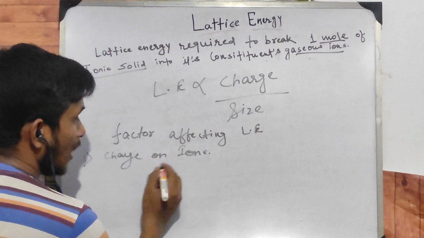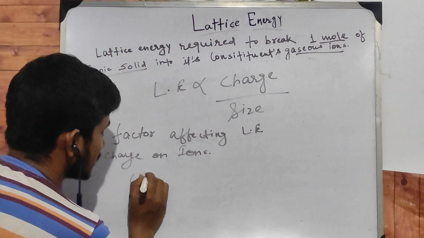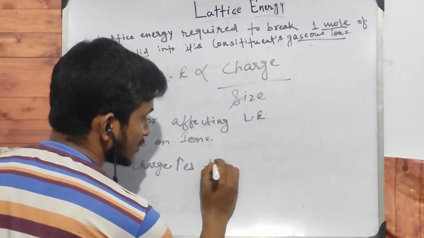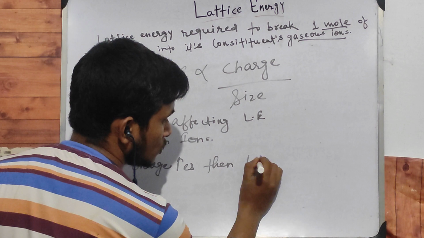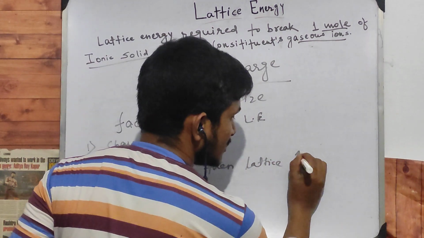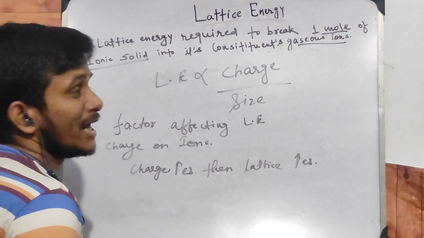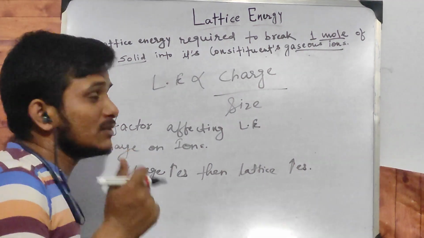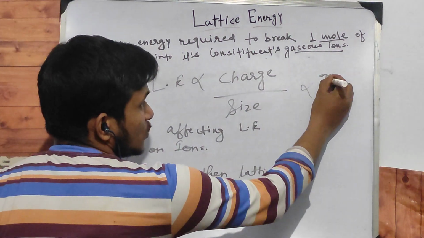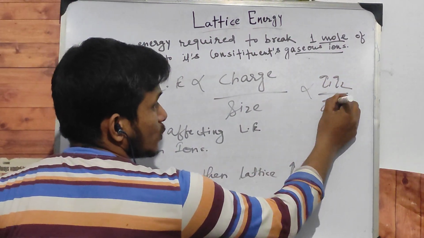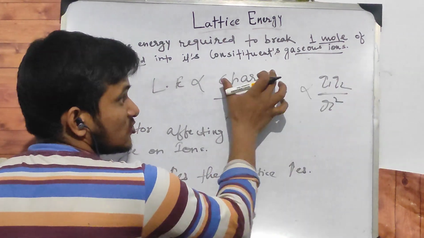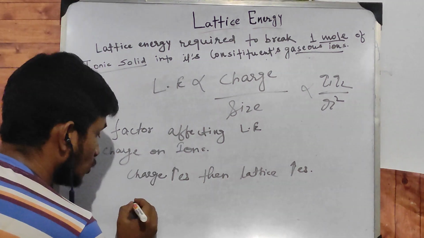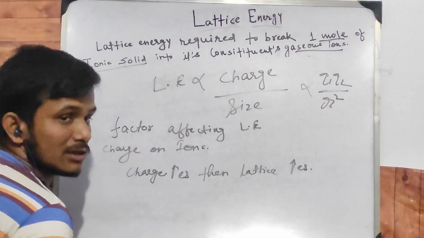First we will discuss how, as the charge increases, lattice energy also increases. How? As we know, lattice energy is directly proportional to the force of attraction. What is the force of attraction? Q1 Q2 divided by R square. Q1 Q2 is the magnitude of charge. Hence, as the charge increases, lattice energy increases.